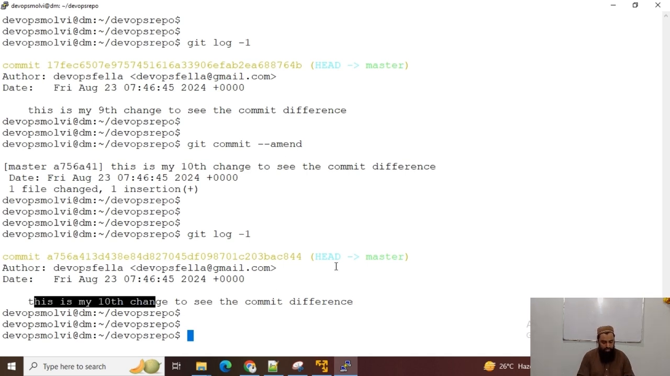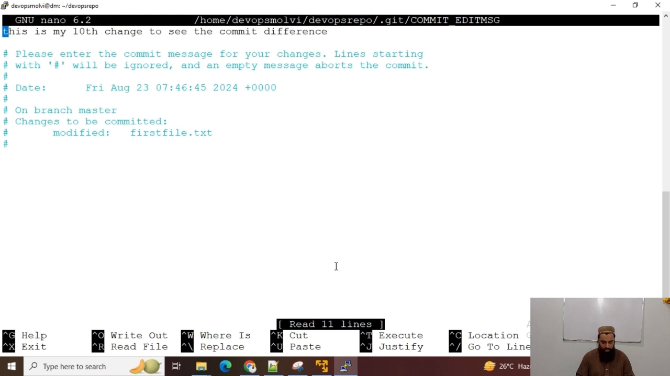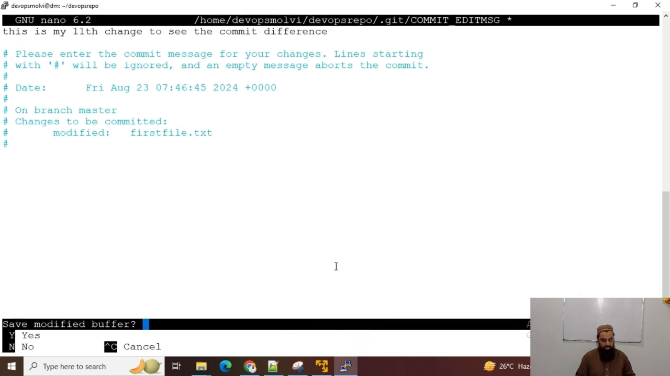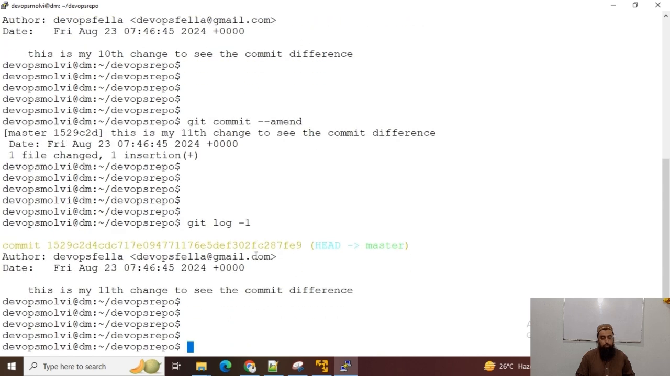Okay, for instance, it was my 11th change. Then I can use git commit --amend. Amend means to change the commit message. This was my 11th change, and I can now save it. So my commit message has been changed. With git log -1, you can see that this is my 11th change.